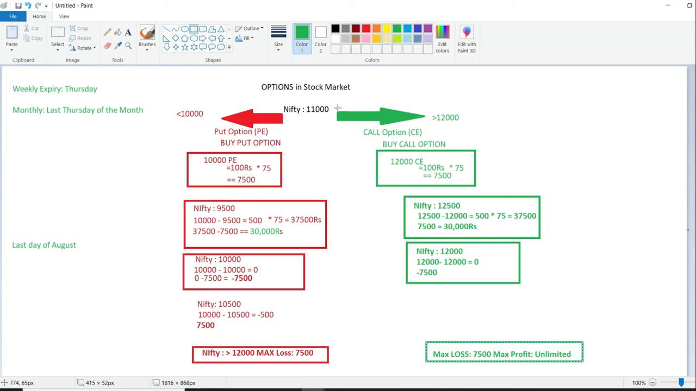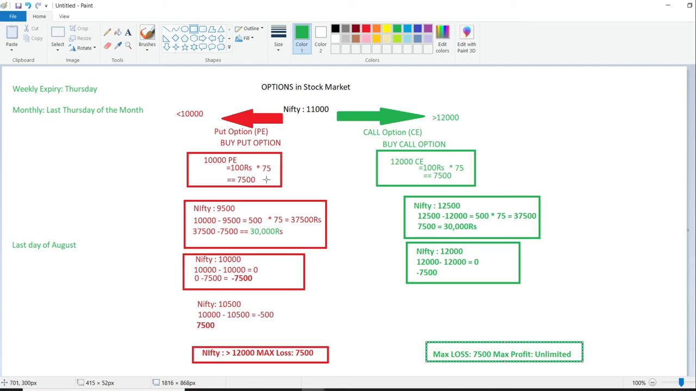So in options, currently I'm explaining with Nifty at 11,000. Currently Nifty is standing at 11,000, and there might be people who think that Nifty will go beyond 12,000. So they will buy a call option of 12,000 CE. CE is a call option. And people who think that the market will be very bearish, and it will go to 11,000, 10,000, and even below 10,000, they will buy a put.